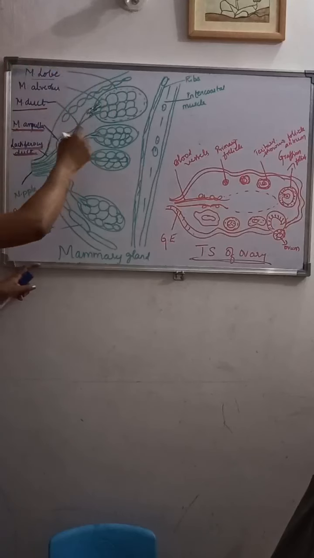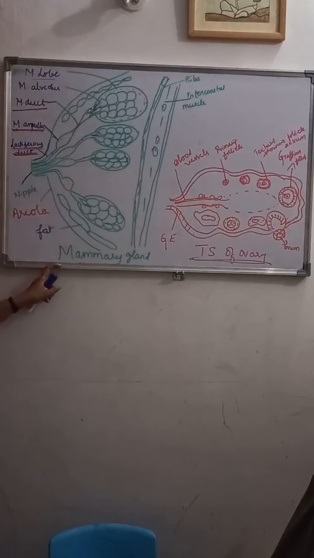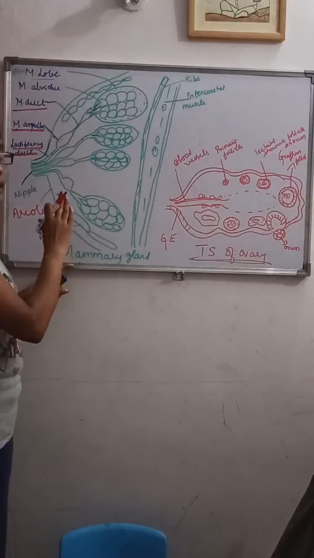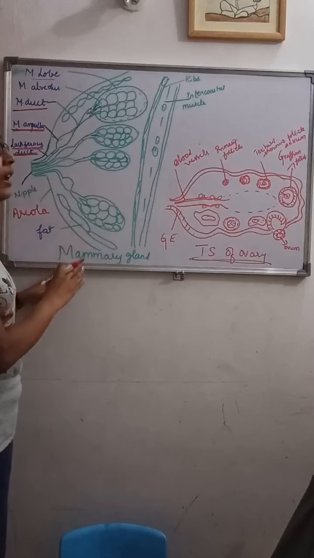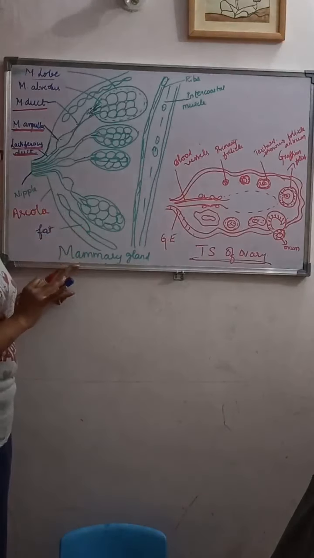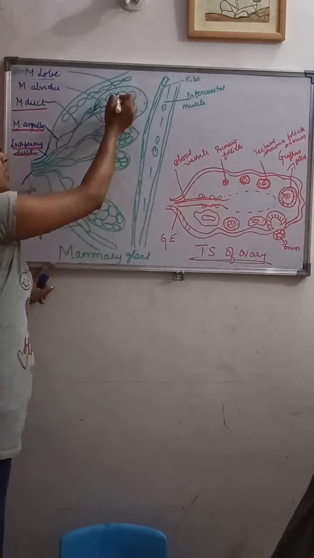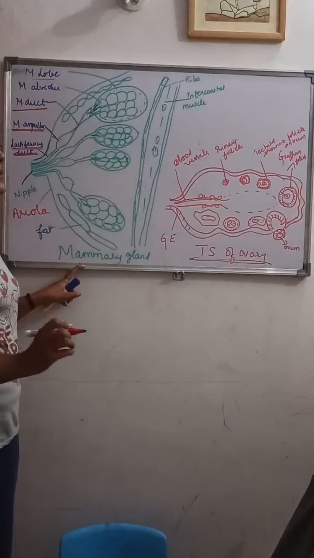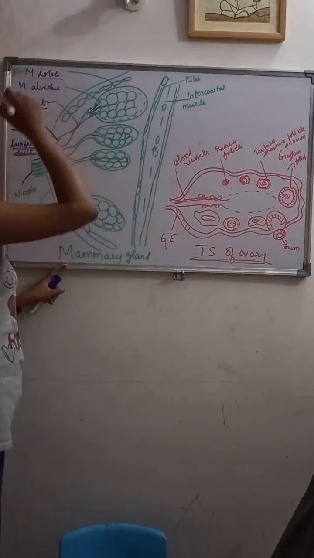Where is it present? It is present at the ventral thoracic wall. And how does it look? It looks round, large, hemispherical. What is it composed of? It is made up of adipose tissue, that is nothing but fat, and glandular tissue. Each glandular tissue consists of 15 to 20 lobes, that is the mammary lobes.